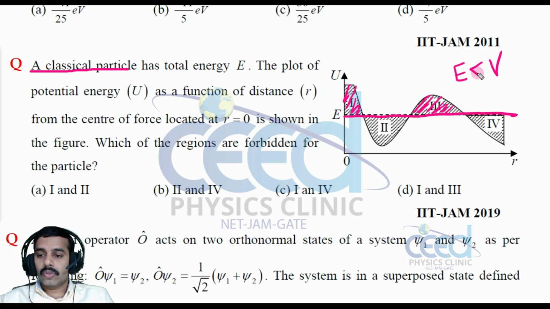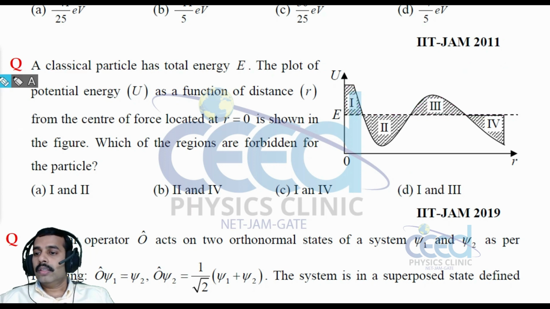So region 1 and 3 are forbidden, because there the potential is high, so the particle cannot overcome this potential barrier. So 1 and 3. Which one is the option? Option D is correct, right? All right. Now let us come to another question.